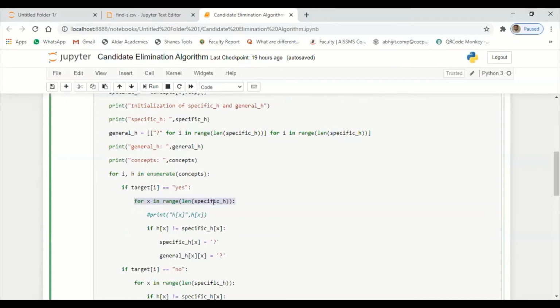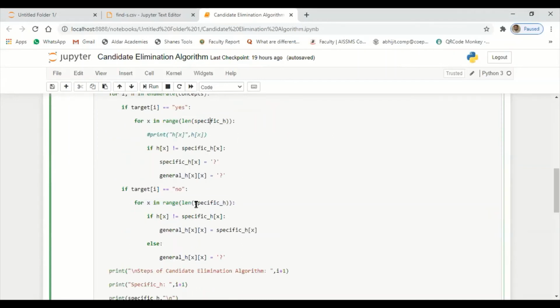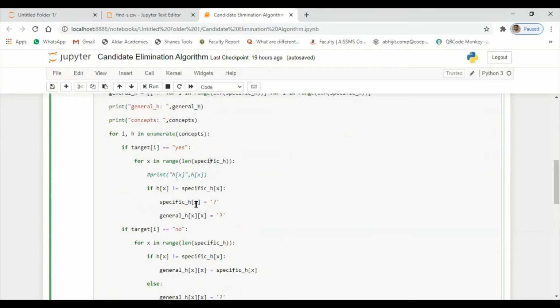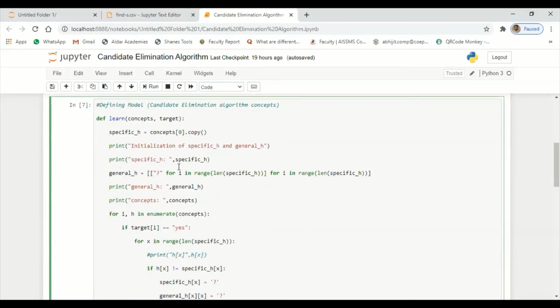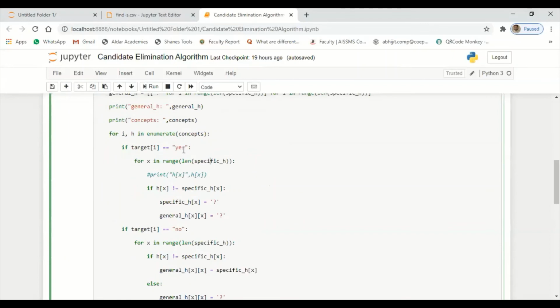Now the specific hypothesis, again I will call using the length command here. The next is the comparison. Already we have stored the first record: sunny, warm, normal, strong, same. We need to count which fall under the category of yes, which is nothing but the positive record. Now put the if condition. In the if condition, I will create one more array here, h of x, just for comparison purposes.